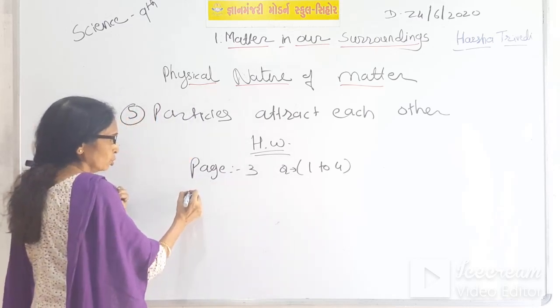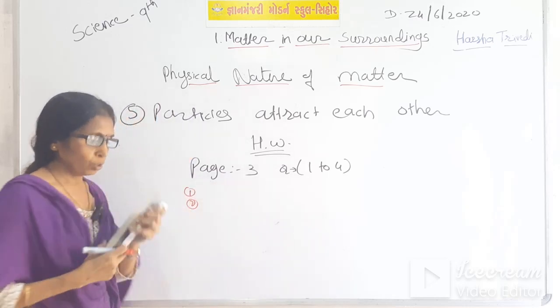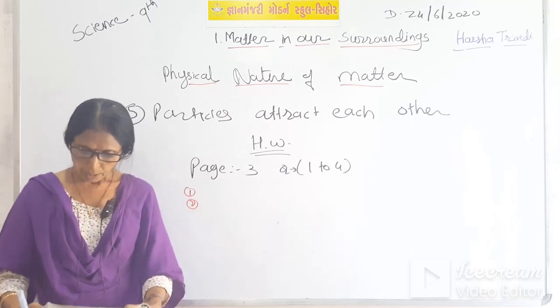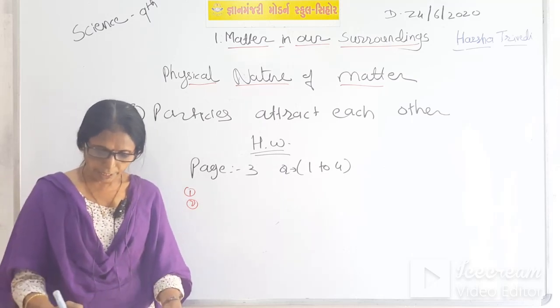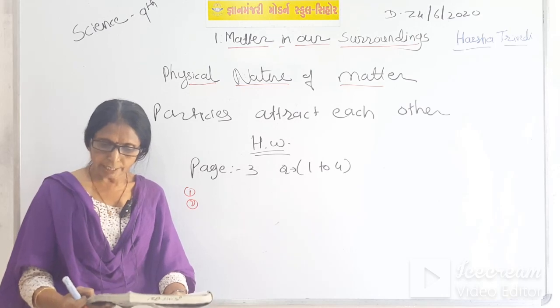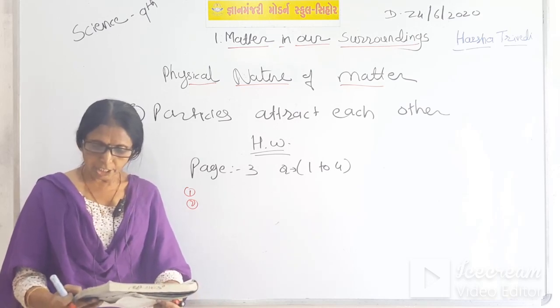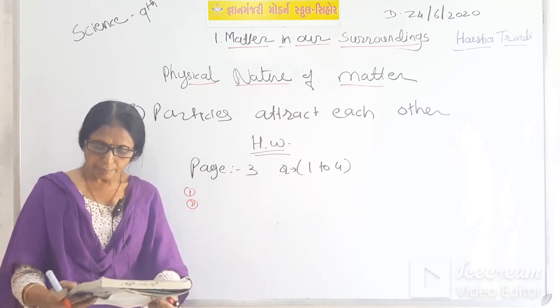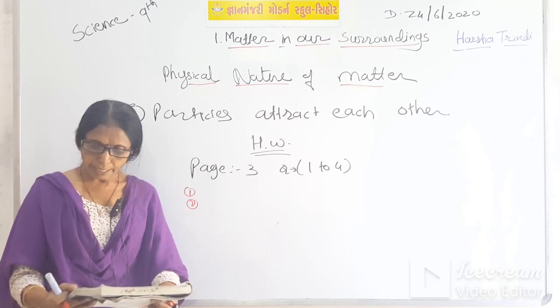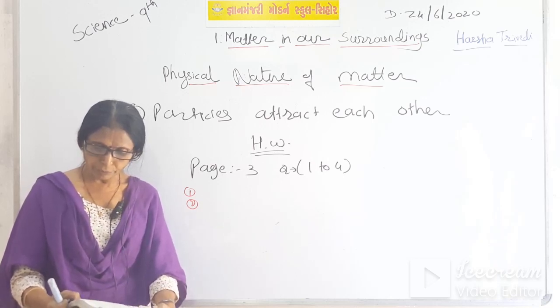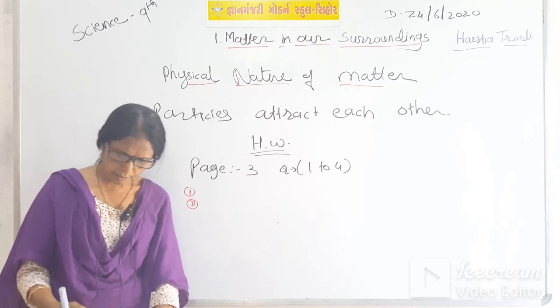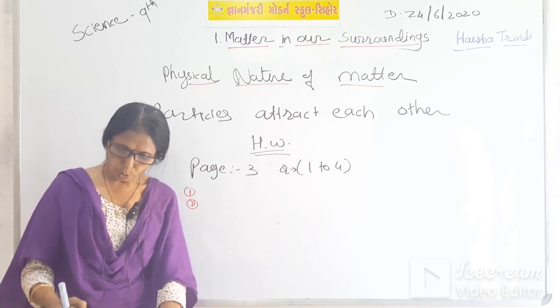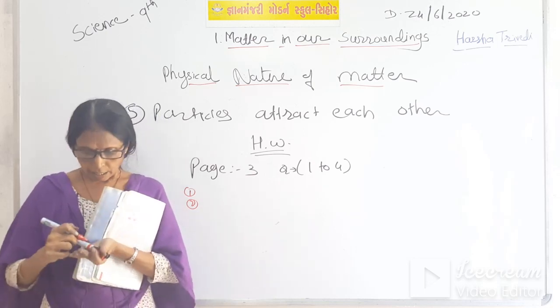Now question number 2. Give the reason for the following: the smell of hot sizzling food reaches you several meters away, but to get the smell from the cold food, we have to go near.